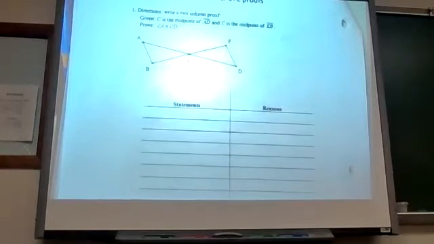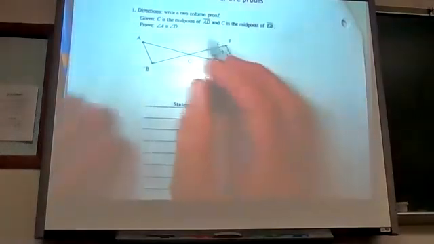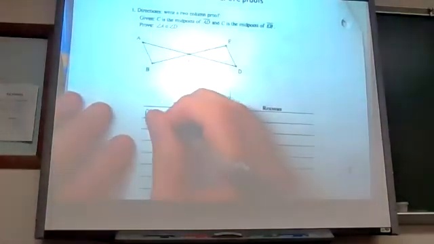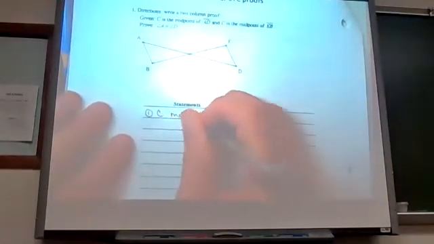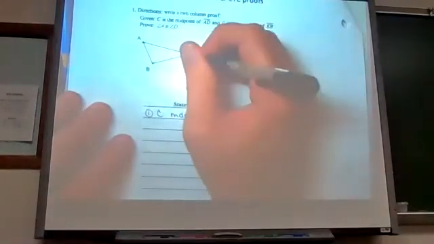You gotta kind of get a flow, like as I write this step, I'm going to follow it with the next step, or I know to look for these things, and you kind of get used to, just like you get used to writing a letter, you get used to writing the proof, and the more you do that are similar, the better you get at it. So first given is that C is the midpoint of AD, given.